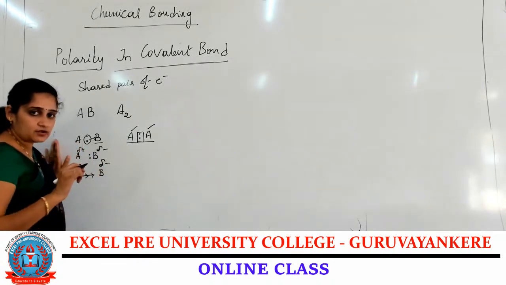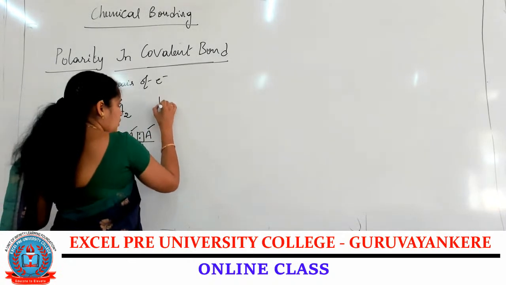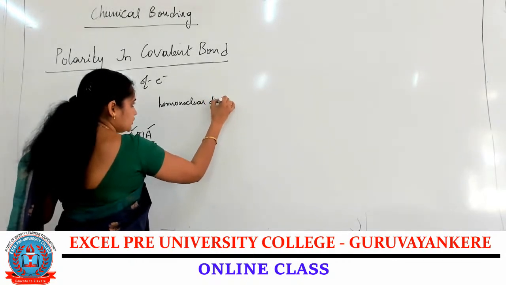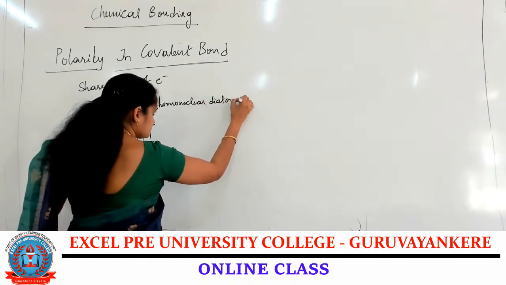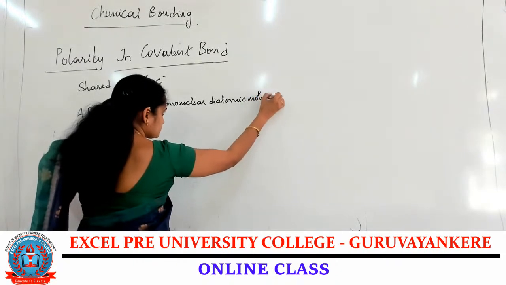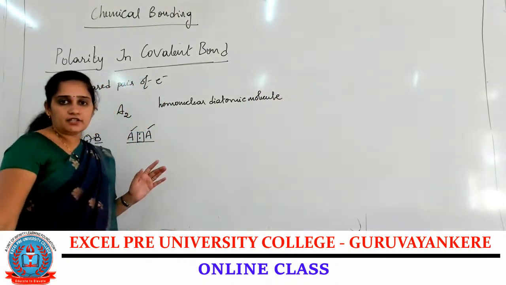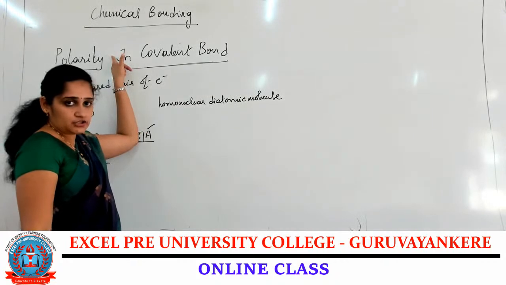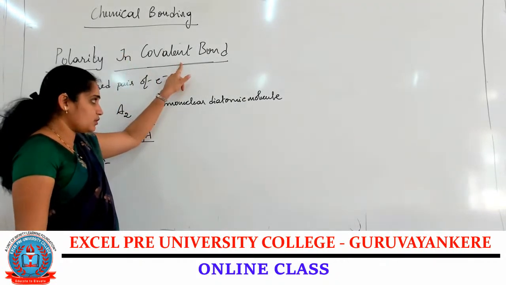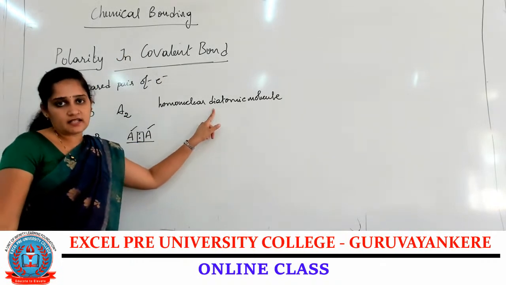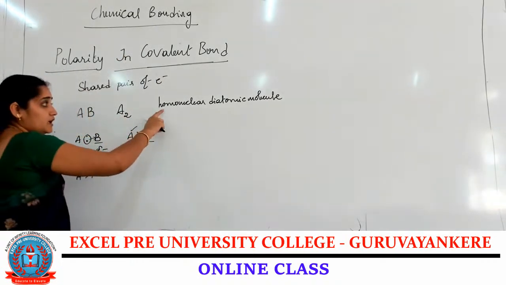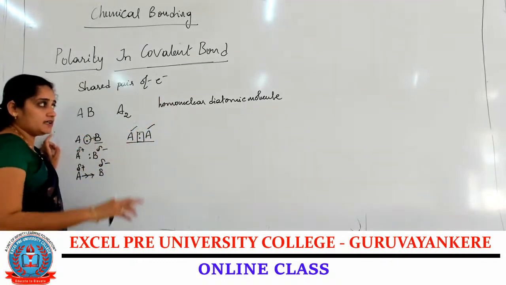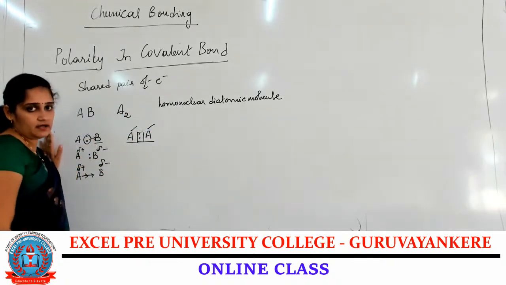So we can conclude that a homonuclear diatomic molecule will not show polarity. It forms a covalent bond, but it does not show polarity in nature. But heteronuclear diatomic molecules show polarity in the molecule.